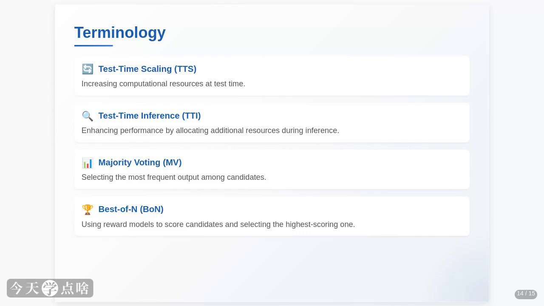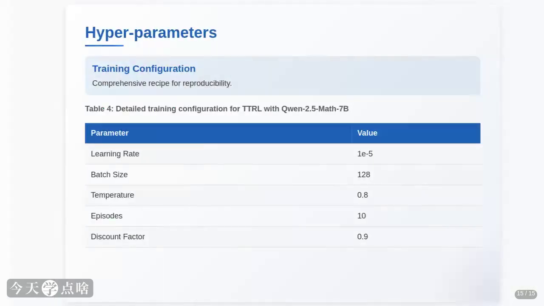Just to clarify some terms we've been throwing around, test time scaling is the umbrella term for boosting performance at inference time. Under that, we have test time inference, which focuses on generating better outputs, often using techniques like majority voting or best of N. And then there's test time training, which is about adapting the model's parameters during inference, which is where TTRL fits in. It's all about making the most of the computational resources available when you're using the model.